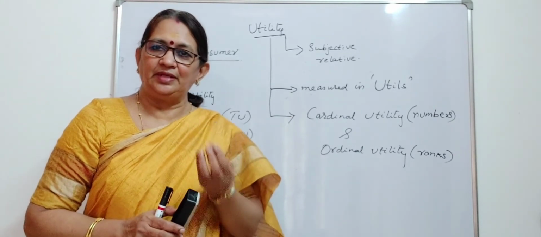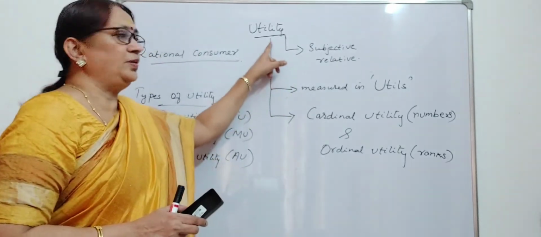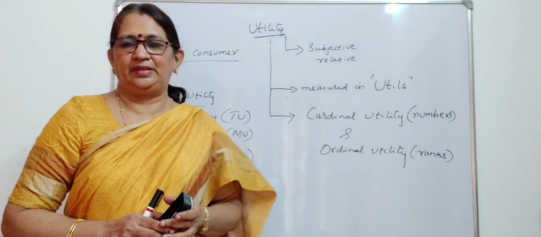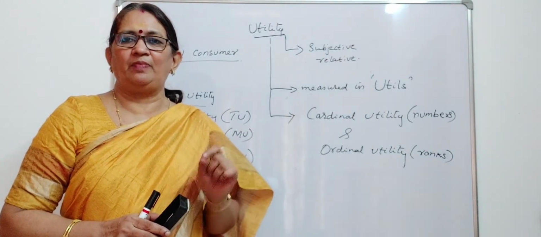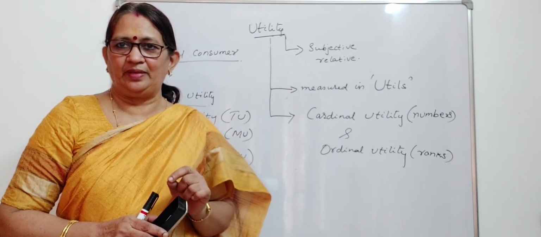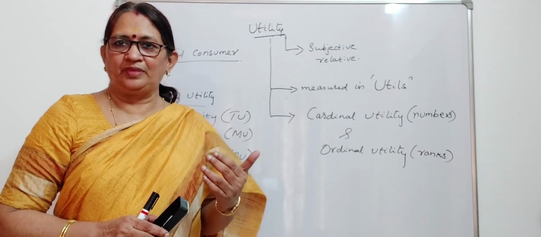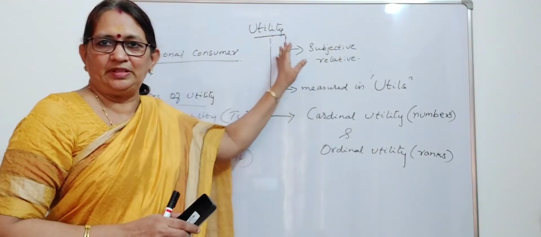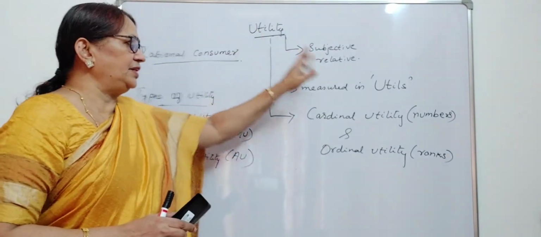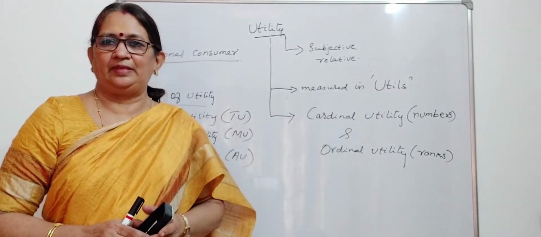And this term satisfaction is expressed as utility in economics. So what is utility? The want satisfying power of a commodity. If a commodity can satisfy the want of a consumer, the power of that commodity is called utility, and it is expressed in terms of utils. Utils is the unit of utility.